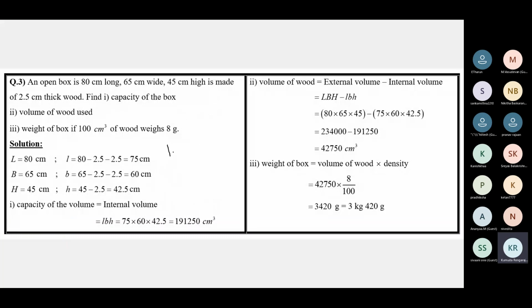So the weight of the box: 100 centimeter cube, 8 grams. What's the volume of the wood? 42,750 centimeter cube, how many grams? 100 centimeter cube of wood weighs 8 grams. Then 42,750 centimeter cube of wood will weigh how many grams?